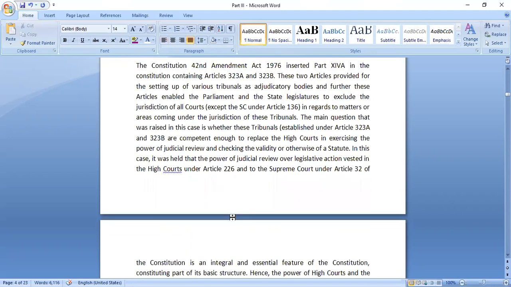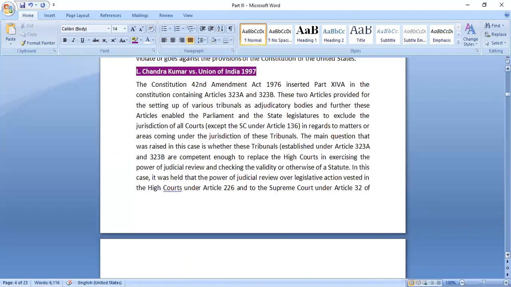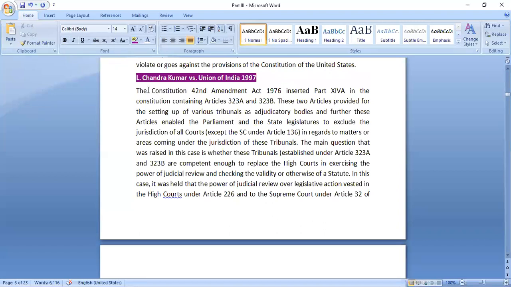Under L. Chandra Kumar versus Union of India, what happened is that there was a constitutional amendment. It was the 42nd Constitutional Amendment of 1976, under which two articles were inserted in the Constitution. They were Article 323A and 323B.